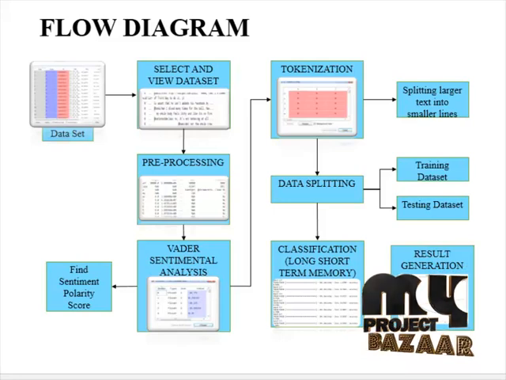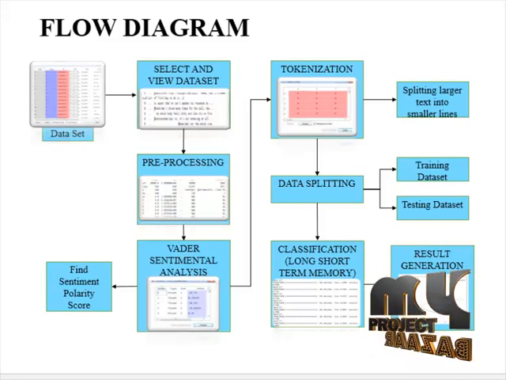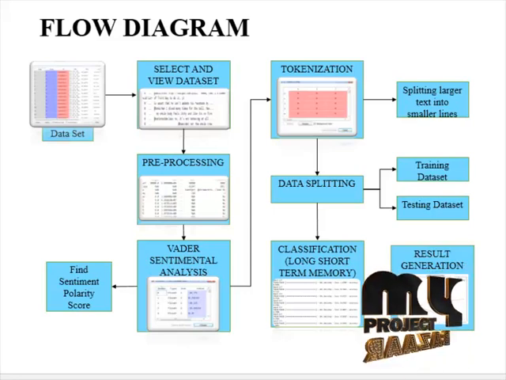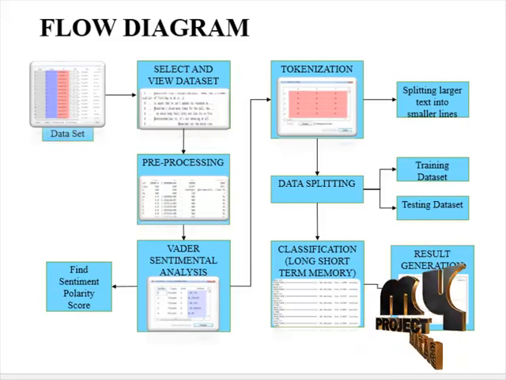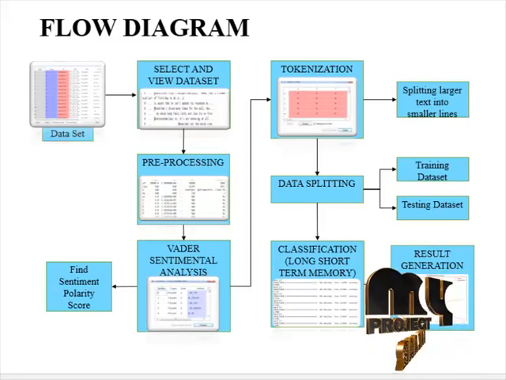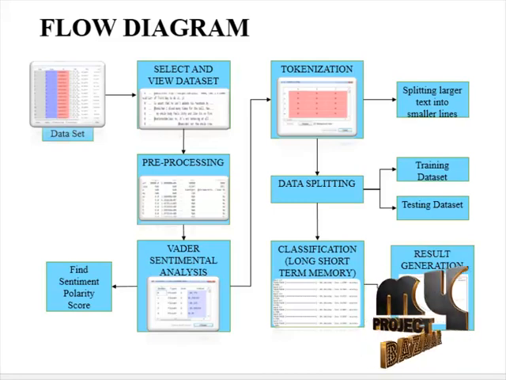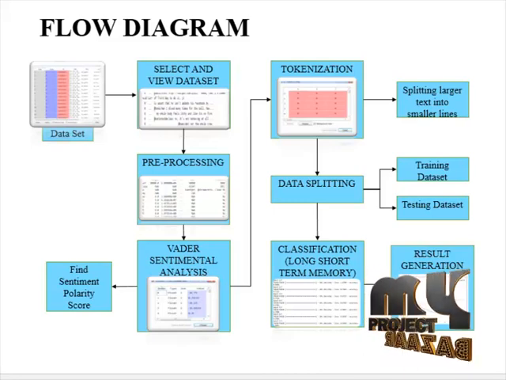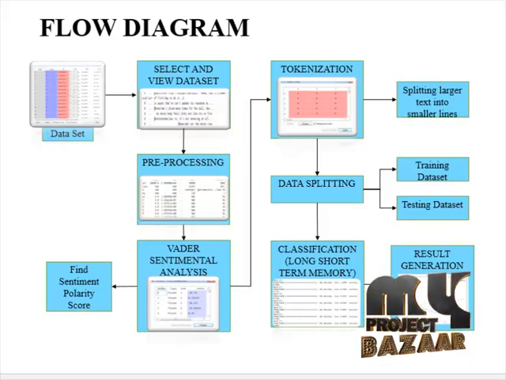Then it will move into tokenization, which is used to convert the text into sequences and split the larger text into smaller lines. Then it will go to data splitting, where we split our dataset into a training dataset and a testing dataset. Then it will be applied into classification. In classification we are using two algorithms: first the multinomial naive Bayes algorithm, and another is the long short-term memory neural network deep learning algorithm. Finally it generates the result in the form of metrics like accuracy and validation accuracy. Then finally I compare the performance between the machine learning and deep learning algorithms.